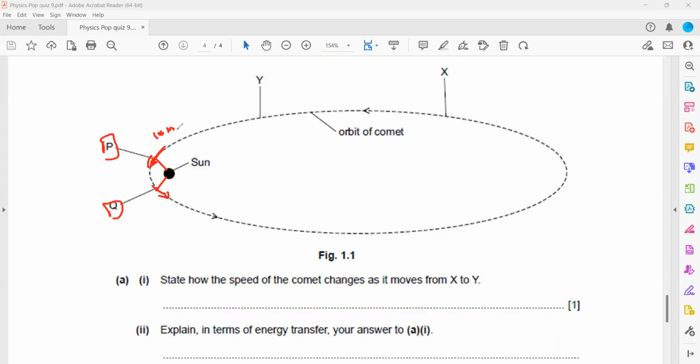Like if I say the speed is 10 meters per second at P, it will have a speed of 10 meters per second at Q. But what will be different? The velocity will be different because the direction has changed. Velocity is a vector quantity which depends on the direction.